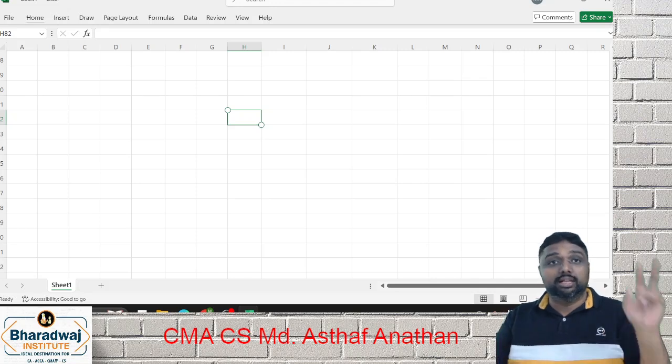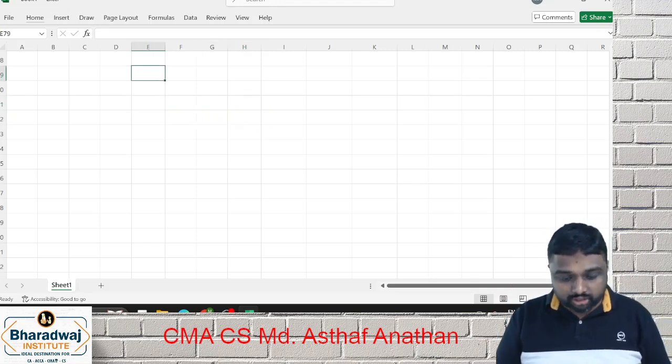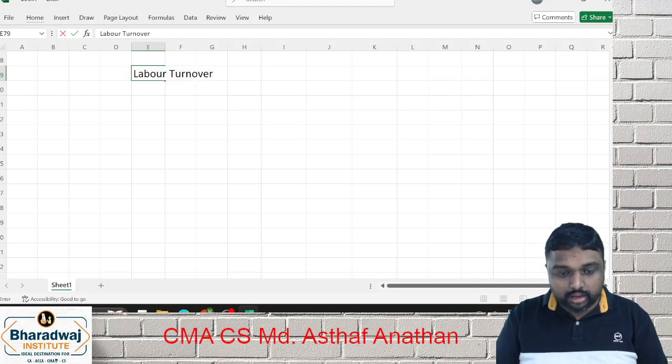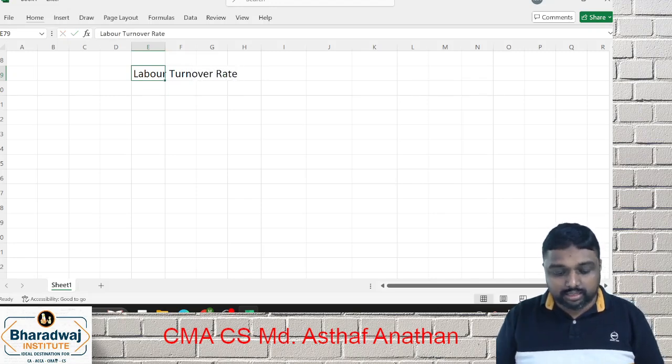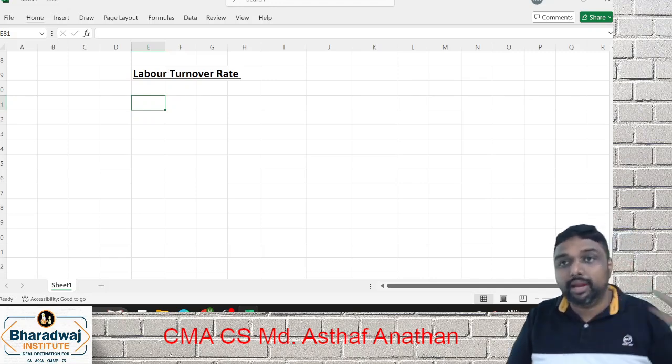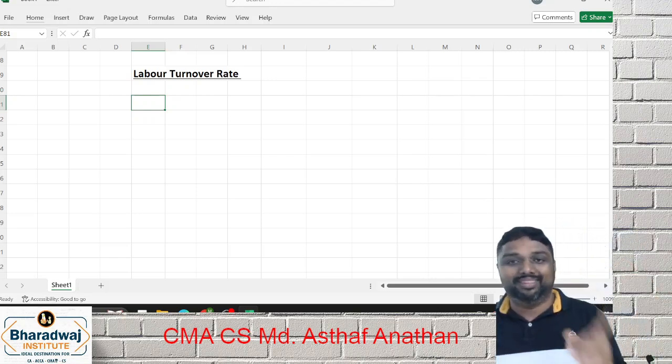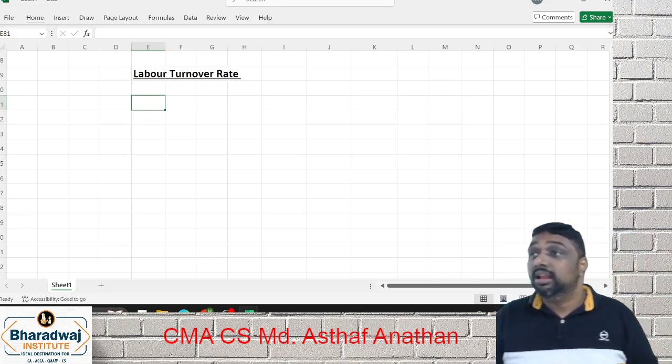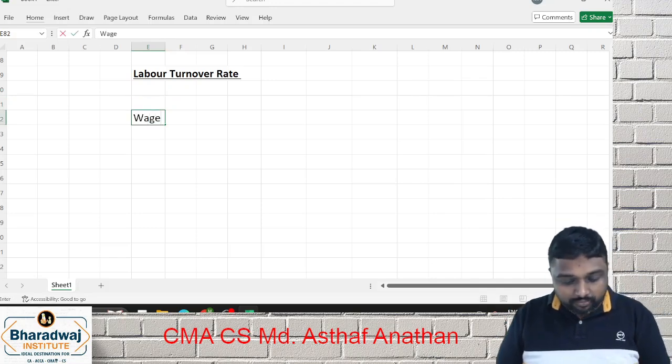Problems we have broadly classified into two areas. First one, labor turnover. Labor turnover rate. What is labor turnover rate? The movement. We have discussed this one: replacement method, separation method, flux method, addition method. That is the first concept called labor turnover rate. Next is called wage and incentive system.